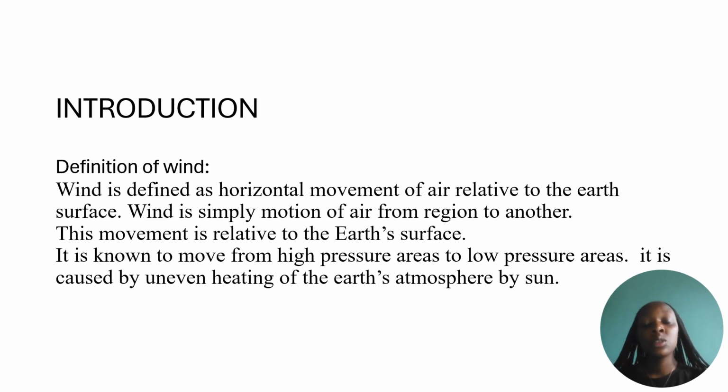First of all, on this topic, you have to know the meaning of wind. Wind is the horizontal movement of air relative to the Earth's surface. Wind is simply the motion of air from one region to another. This movement of air is relative to the Earth's surface. It is also known as movement from a high pressure area to a low pressure area. Wind is caused by uneven heating of the Earth's atmosphere by the sun.